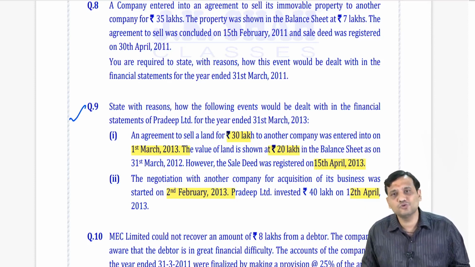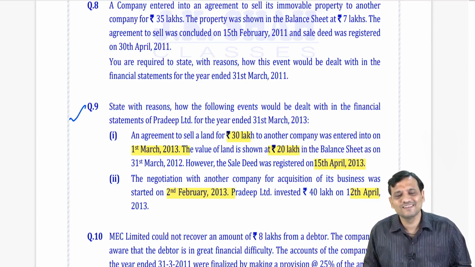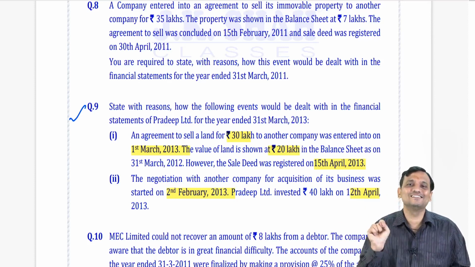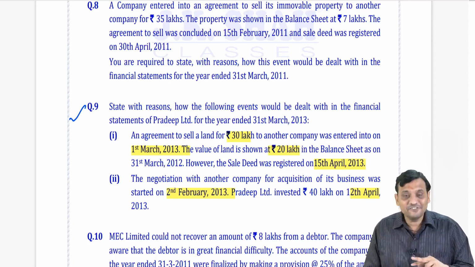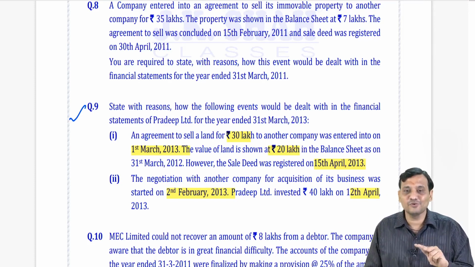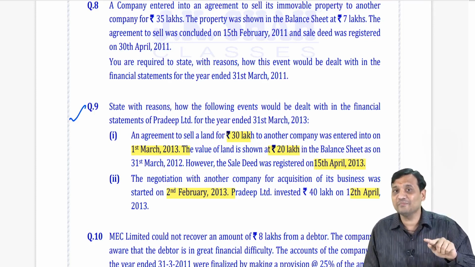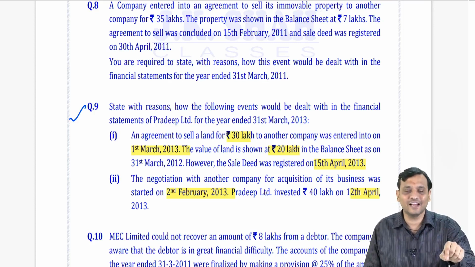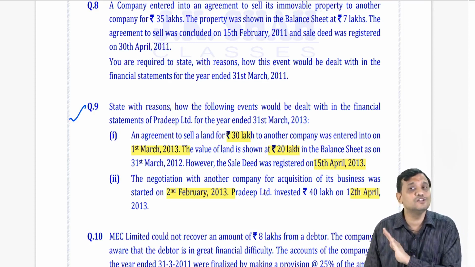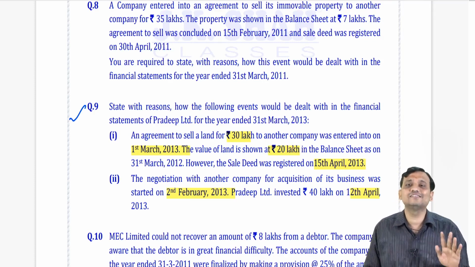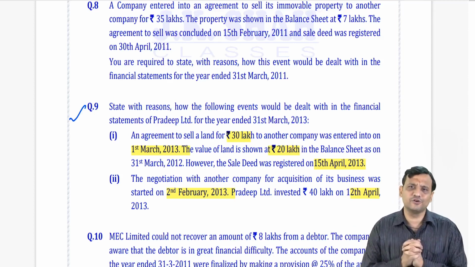So what am I supposed to do? Sir, treat this as a non-adjusting event. See, this is the difference between point number 1 and point number 2. In point number 1, there is an agreement, which means a condition is there. I have signed, a contract exists. Whereas in point number 2, there is no contract or any understanding. A negotiation is going on.